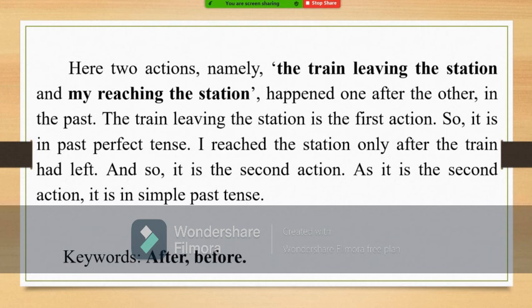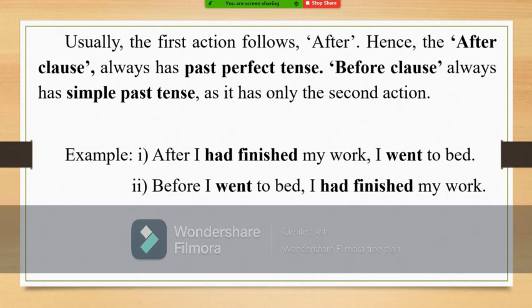Here we have two keywords, "after" and "before". Usually, the first action follows "after". So, the "after" clause always has past perfect tense. The "before" clause always has simple past tense, as it has only the second action.